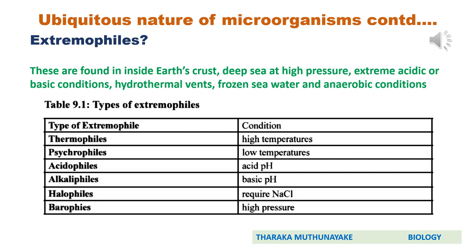These extremophiles can be classified according to the conditions in which they grow. Here in the slide you can observe a table which indicates different groups of extremophiles and their extreme environmental conditions. The first group is thermophiles. They live in high temperatures. The second one, psychrophiles, live in very low temperatures.